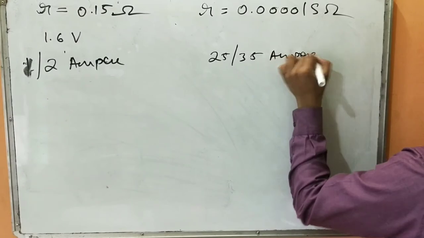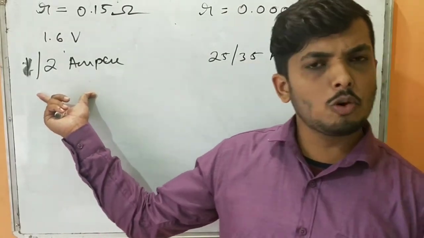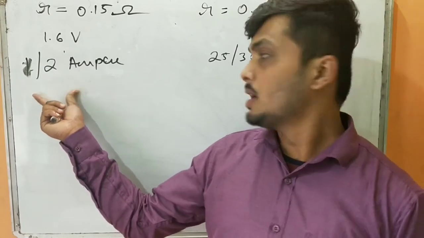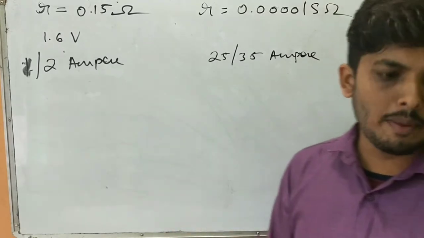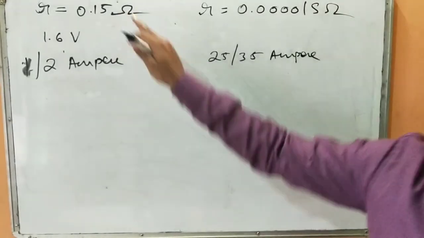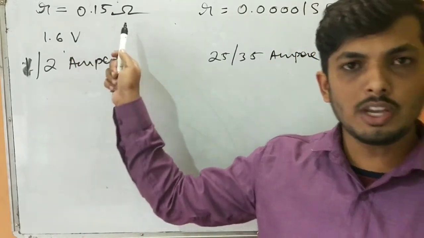Just one example, try to understand. A battery is going to give me a constant, steady flow: 1 ampere, 1 ampere, 1 ampere. But a capacitor at once is going to dump all the 25 ampere or maybe 35 ampere of current, because the internal resistance of the capacitor is much lower compared to the internal resistance of the battery.